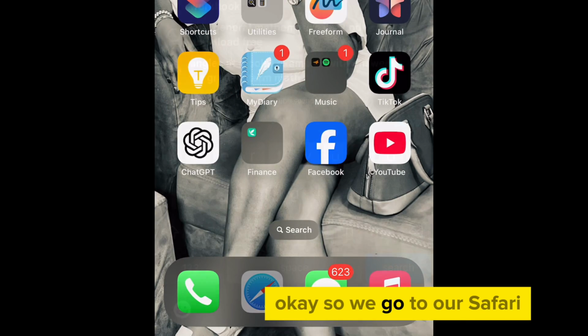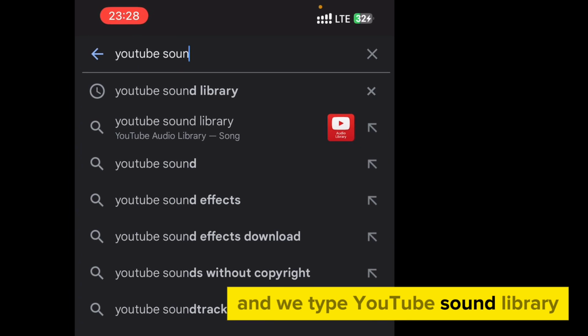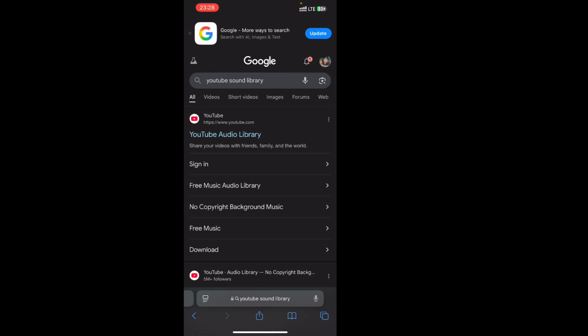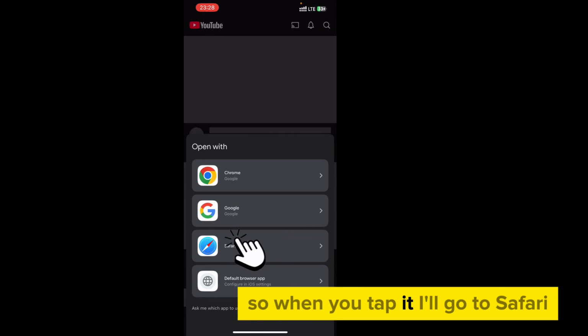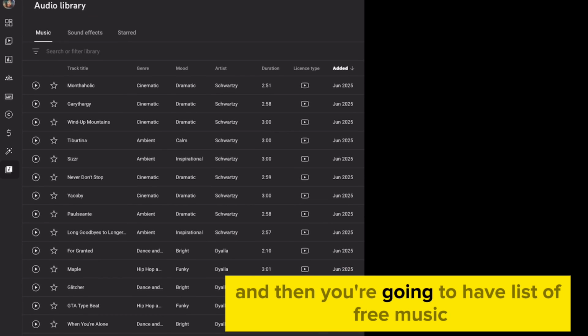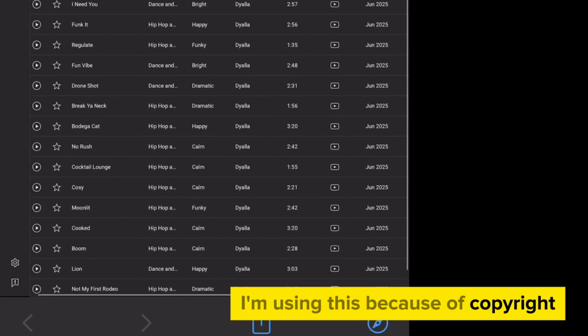Okay, so we go to our Safari and we'll type YouTube sound library. I'm doing this because if you tap it, I'll go to Safari, and then you're going to have a list of free music. I'm using this because of copyright.